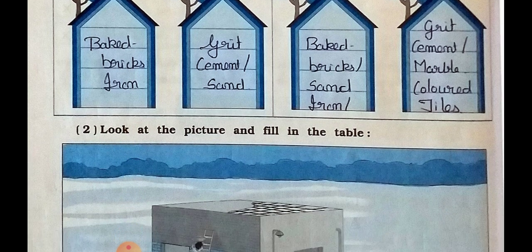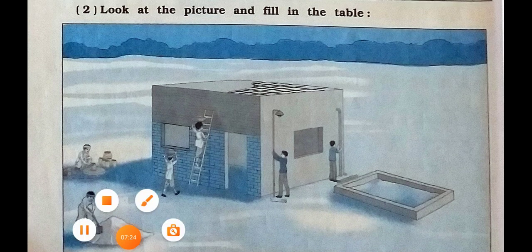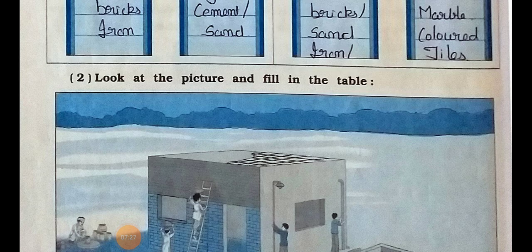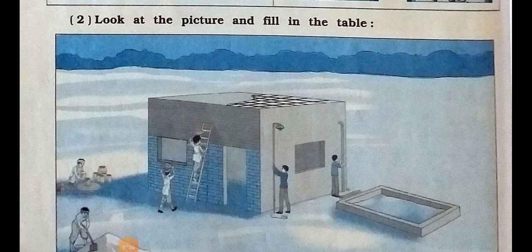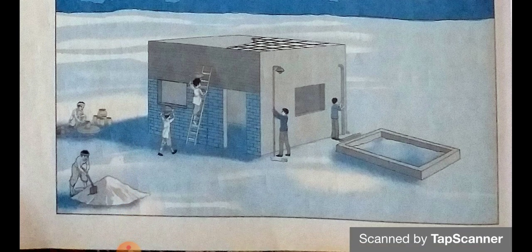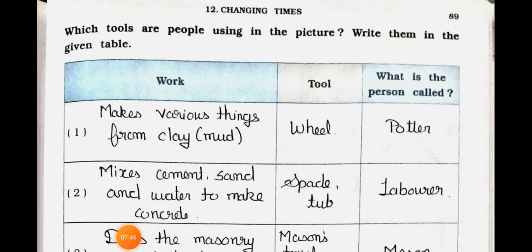Now see main 2. Look at the picture and fill in the table. Here the picture is given and you have to fill the table given on the next page. See, here masons are there. They are doing some work, building the homes. Now see, the question is: which tools are people using in the picture? In the picture, people are using some different tools. So which tools they are using, you have to write down. Write them in the given table.